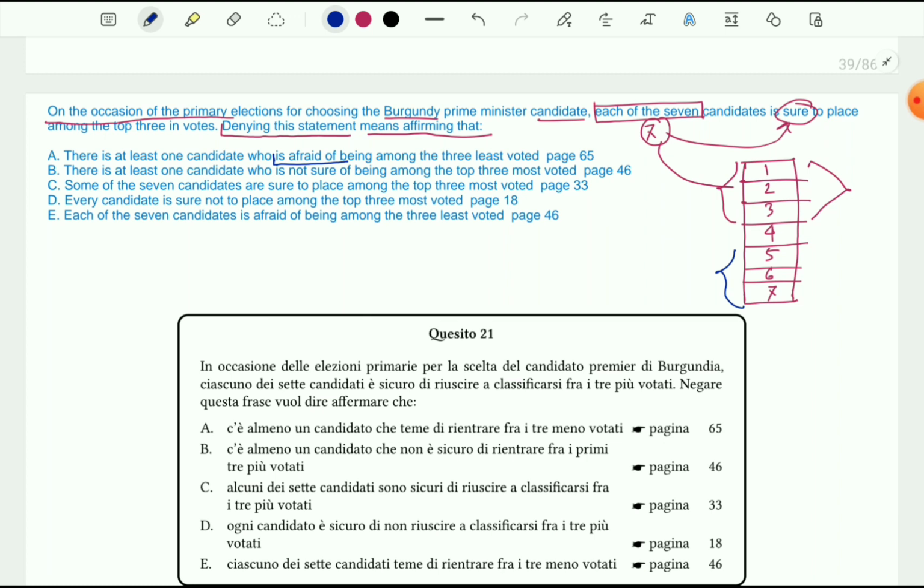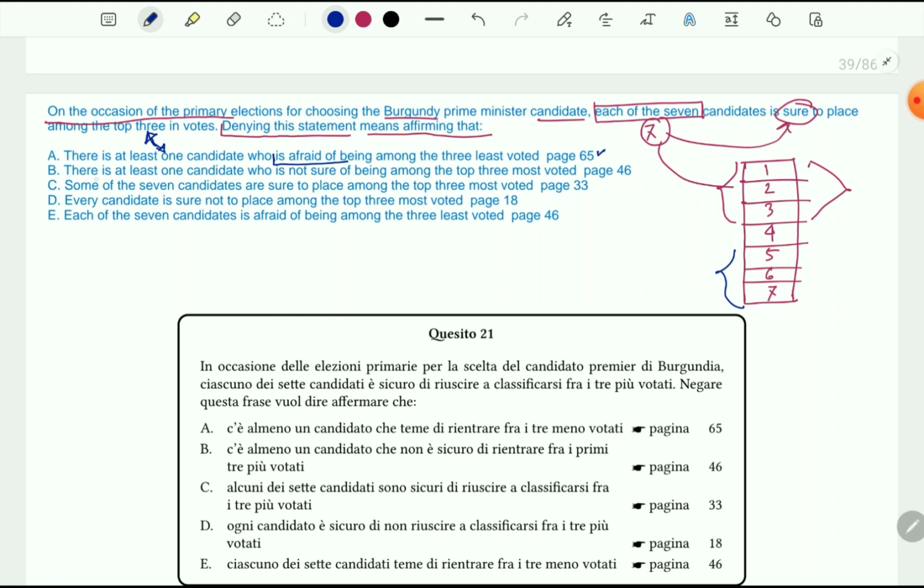Of course, if we deny this statement, it's true that someone may be afraid, or thinking differently, that they can be in the 3 least positions. So there can be more than one person, or 2 or 3 or 4. So at least one. So this can be right. Let's check further, then we can choose the best option.